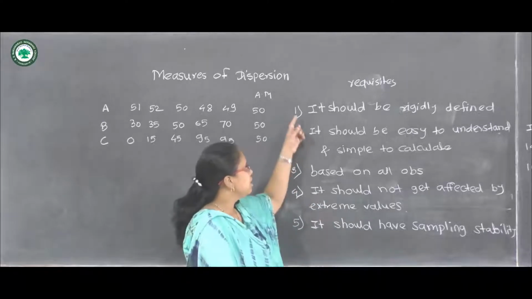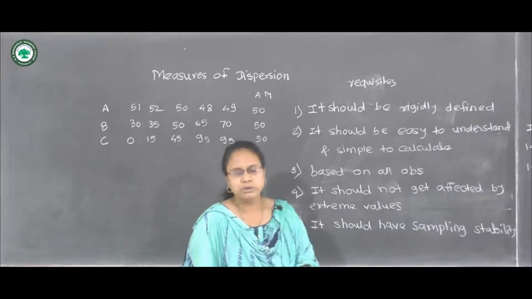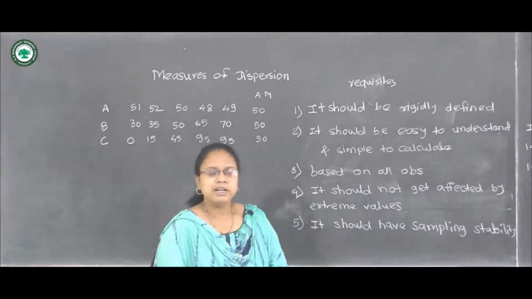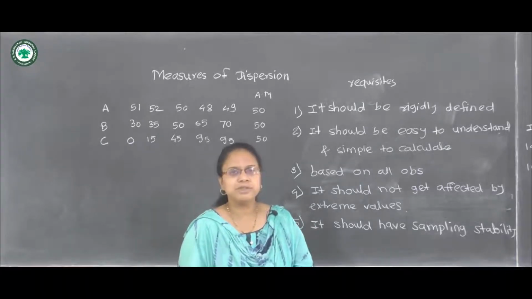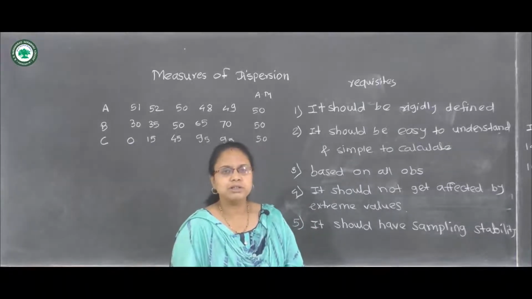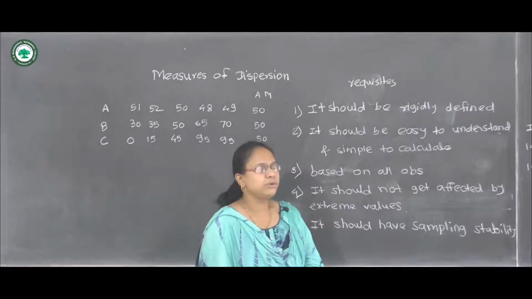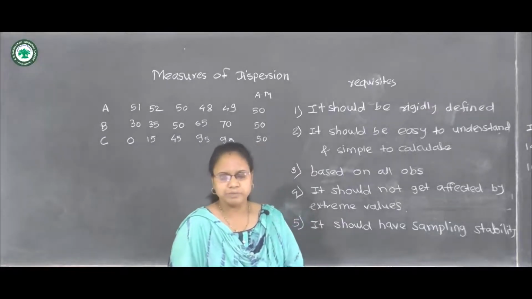These are the requisites for a good measure of dispersion, and we can see that they are the same as the requisites of a good measure of average.